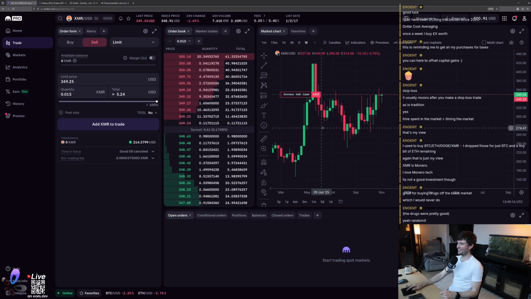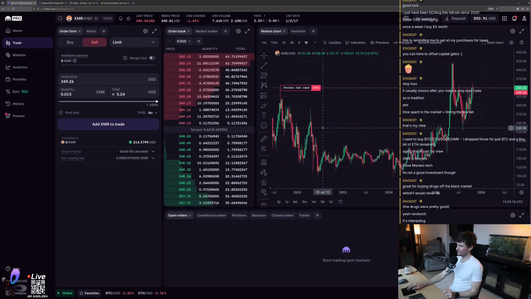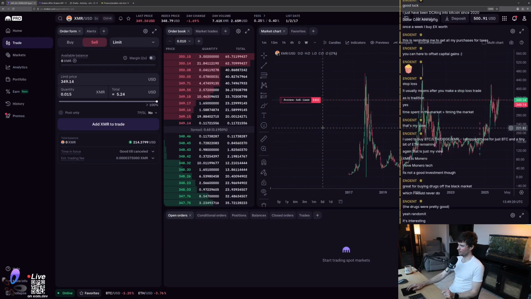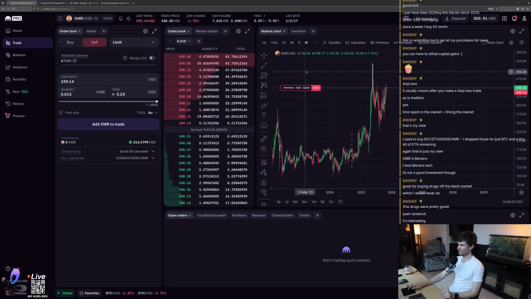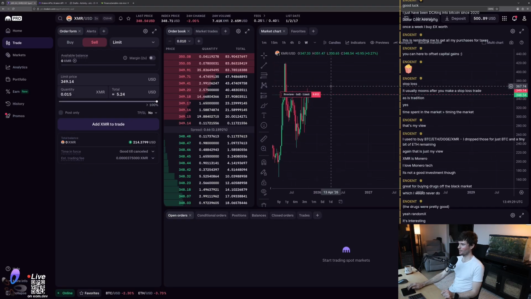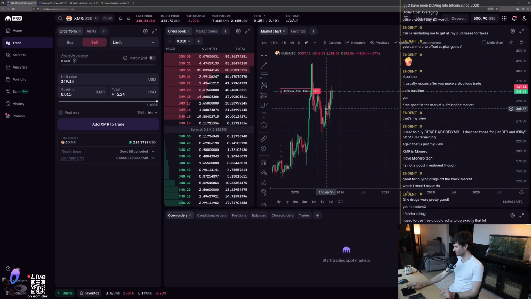But anyway, looking at the trajectory of this one, I'm tempted to buy a bit here. It's going up. It seems like a pretty good one. We are kind of at the peak here, so it may not be the wisest time to buy.